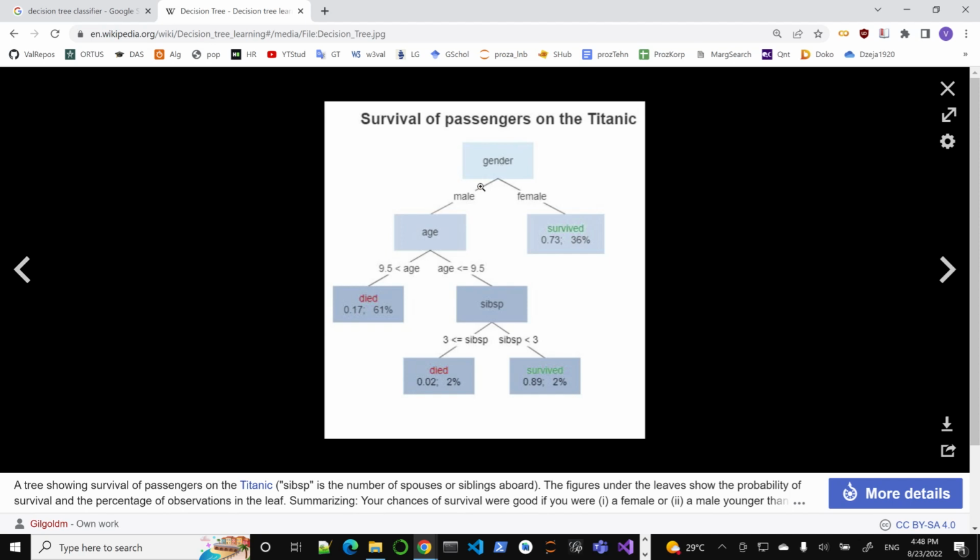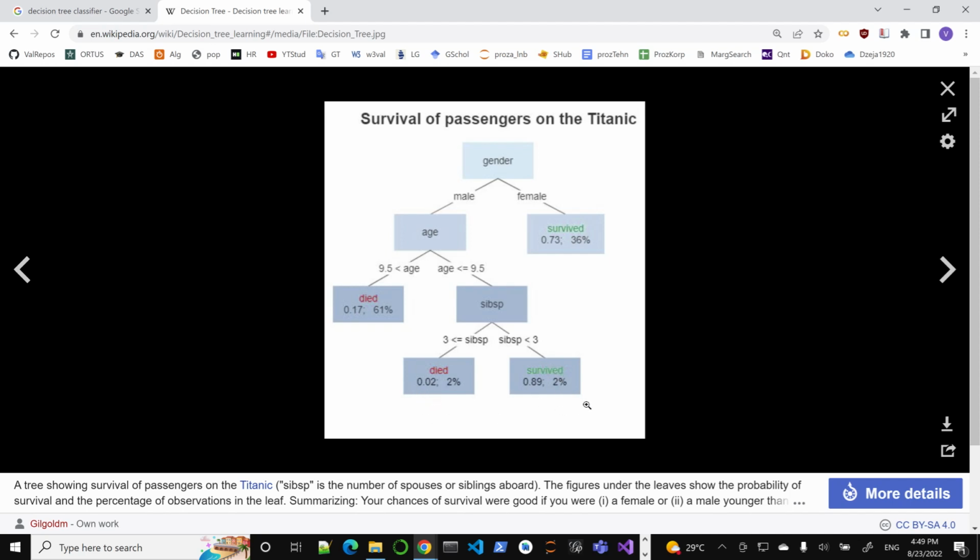Your algorithm will build something like this. It can predict, depending on age. The features are gender, age, and some others, like how many siblings you have. Unfortunately, those who had many siblings were much more likely to perish.